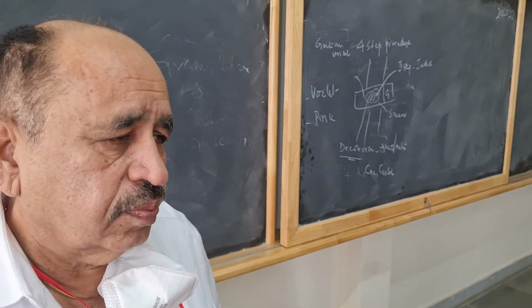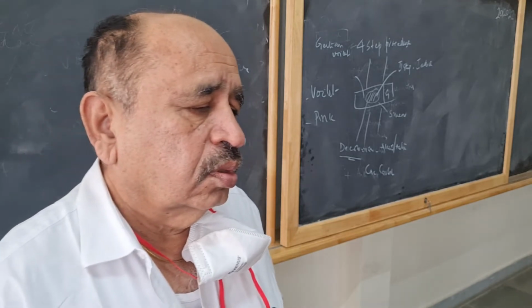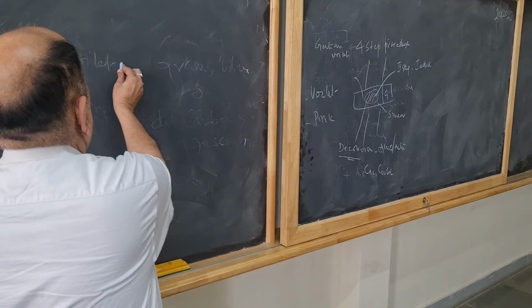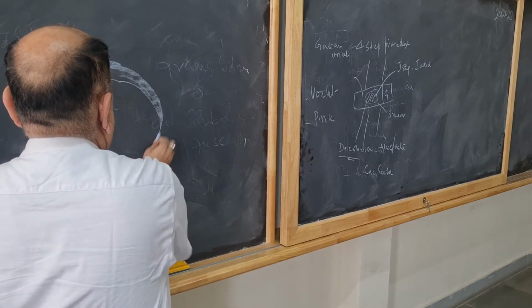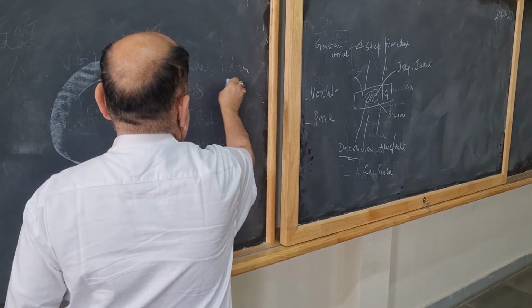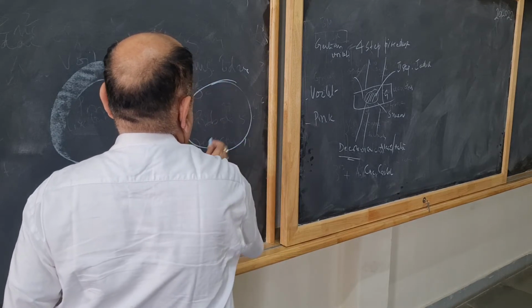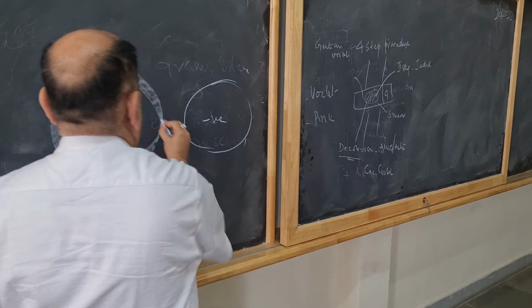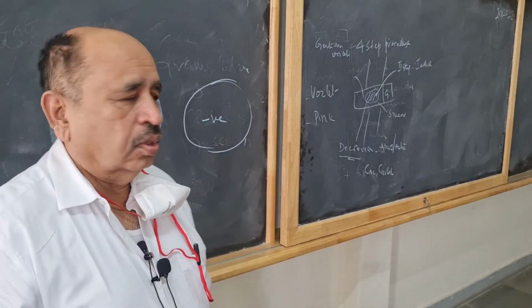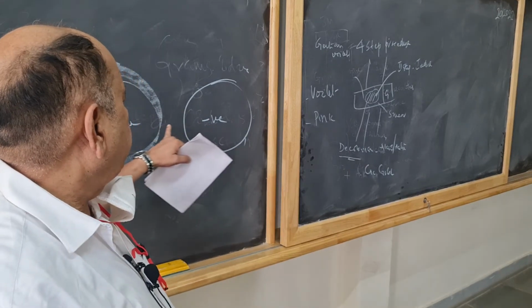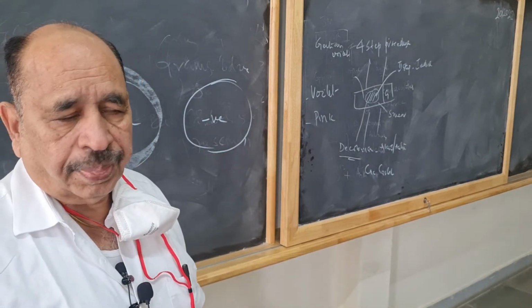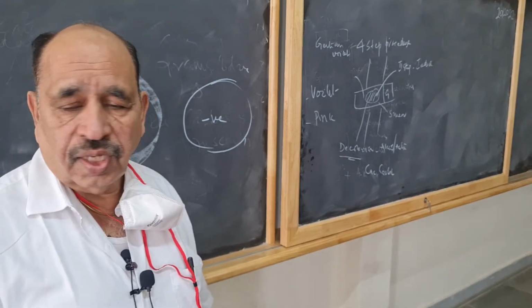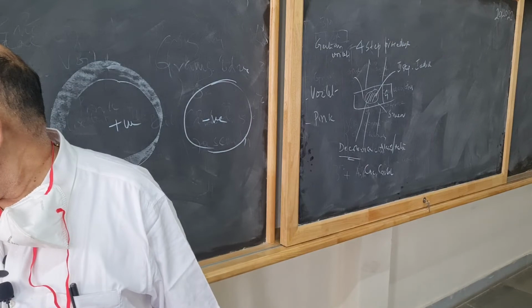Now, the gram negative cell wall has an outer covering which is made up of lipoid.